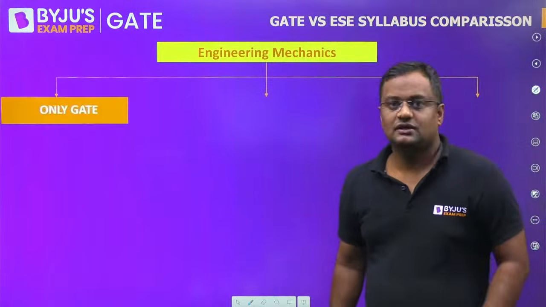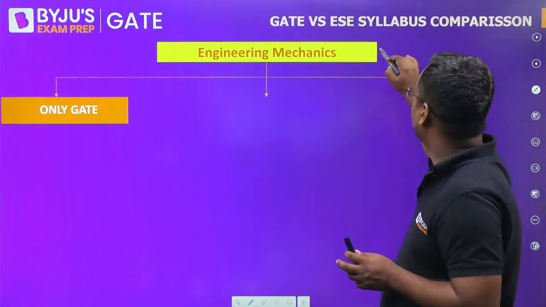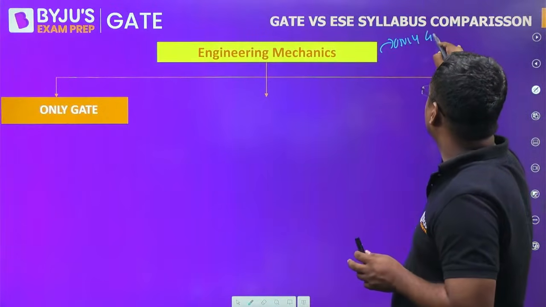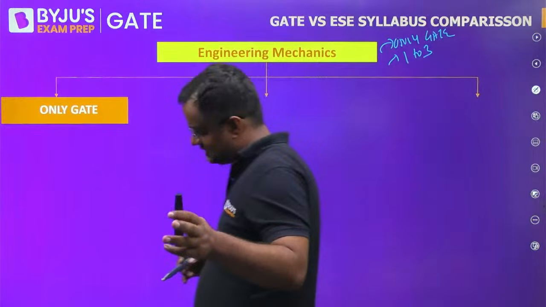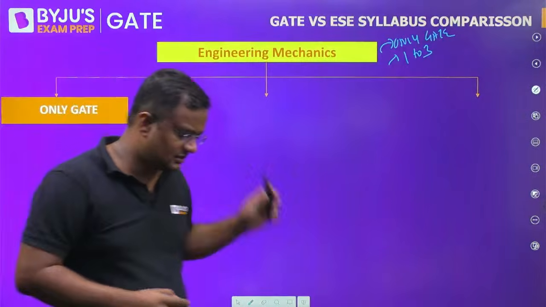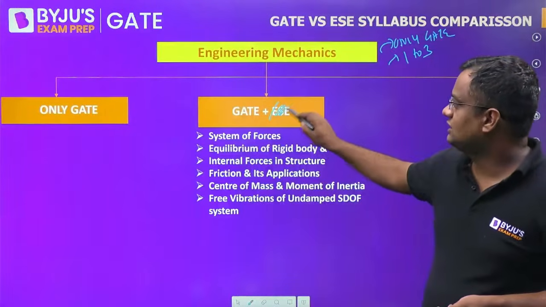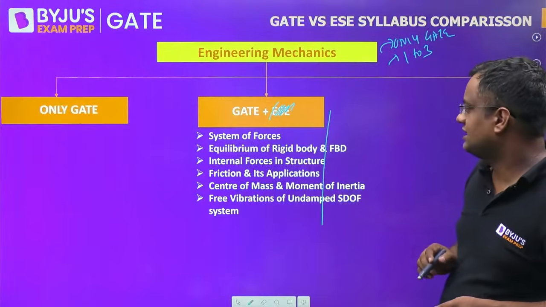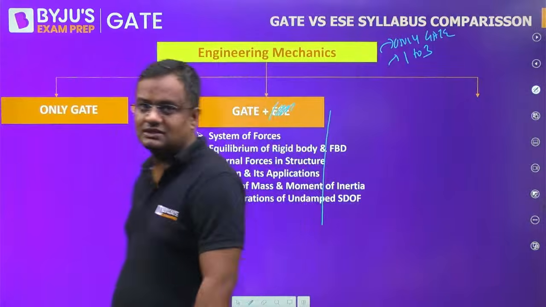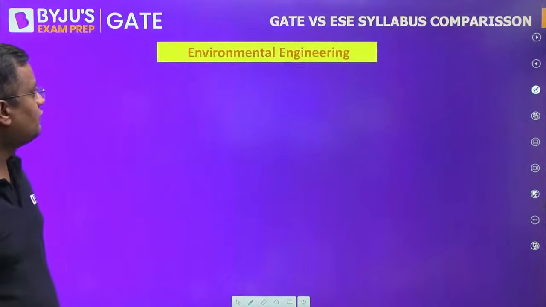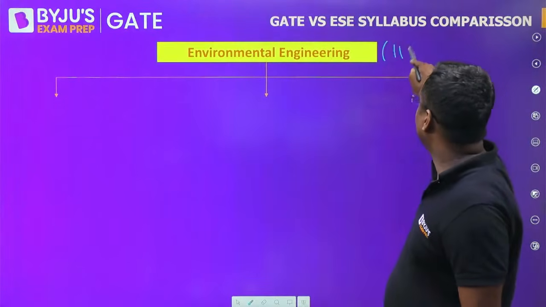Now, engineering mechanics. Officially, it is not in the engineering services syllabus. It is only in GATE, 2 to 3 marks. On an average, you can expect 1 to 3 marks question. But a question did come last year in the engineering services objective. But okay, we assume that they are considering that particular question in SOM. So it is only in GATE. Topics are system of forces, equilibrium of rigid body and FBD, internal forces and structure, friction, center of mass, free vibration and undamped system.